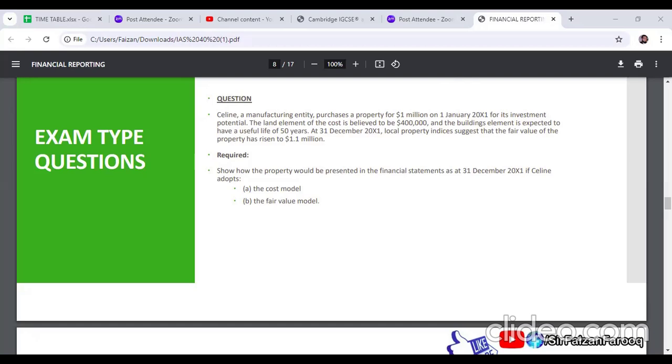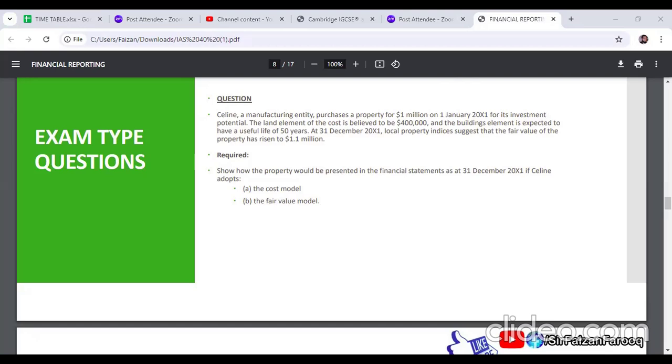The first thing is this is IAS 40. IAS 40 has two models, cost model and fair value model. Cost model is similar to IAS 16, so let's do it. I am doing the cost model for IAS 40, but you will see that I will follow all the things of IAS 16 because there is no difference. Land, building, 1st January 2001.